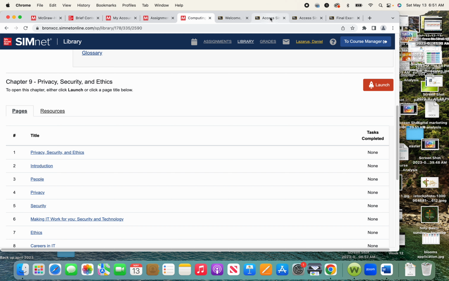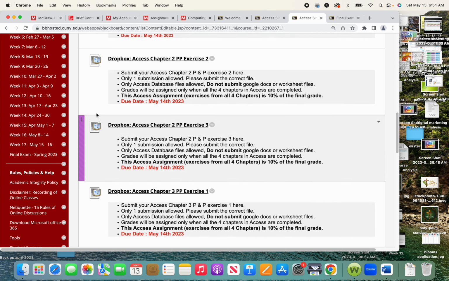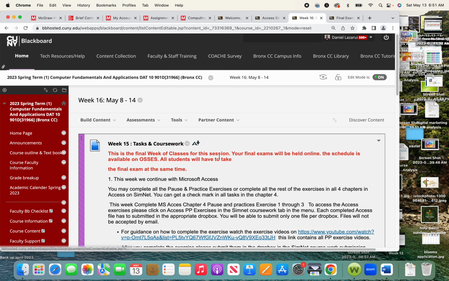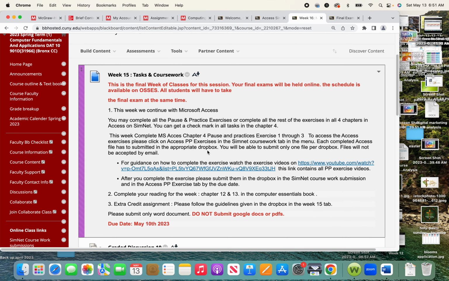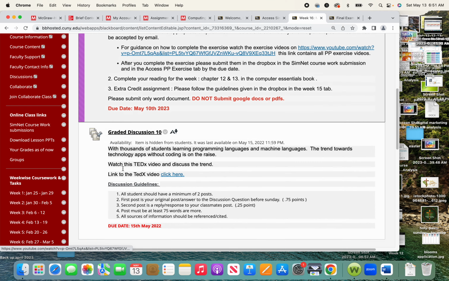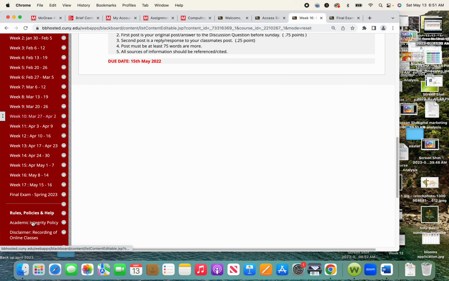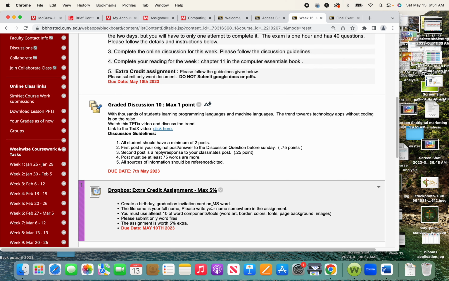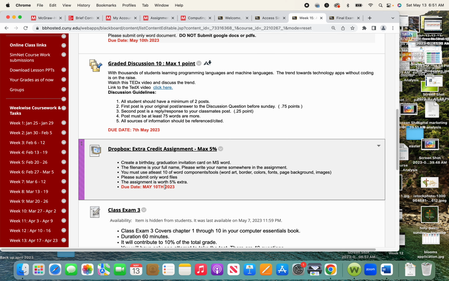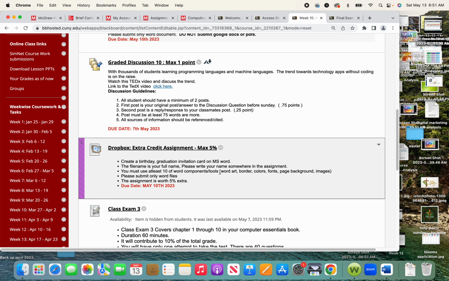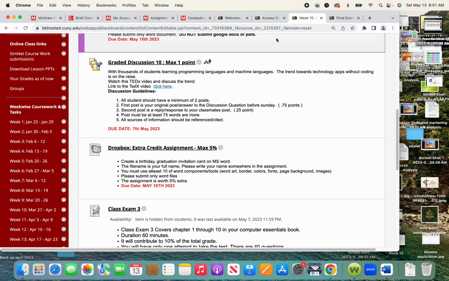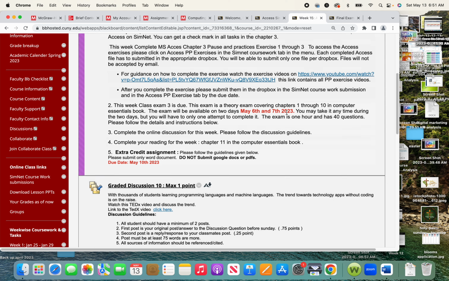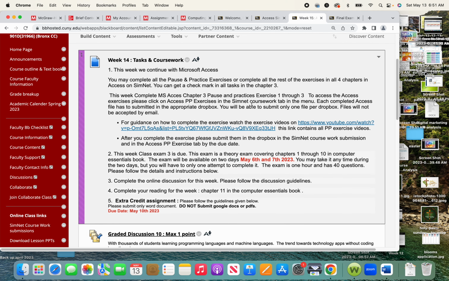Bear in mind, this week you have the last week of classes. You have to complete all your Access, and the extra credit is actually available on week 15. Just for your information, it's available on week 15, so you just have to put it up here. Okay, so good luck everybody, and these are your instructions for the preparation and the final weeks of class.